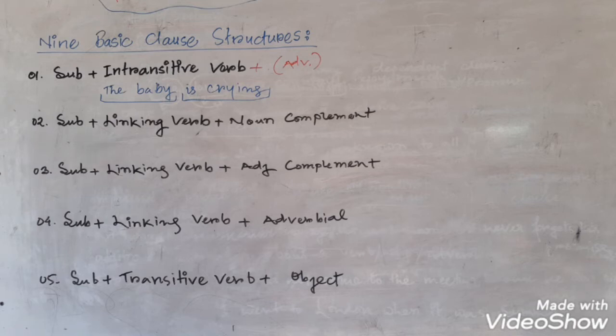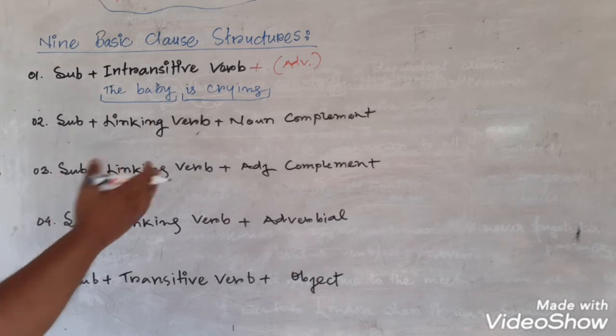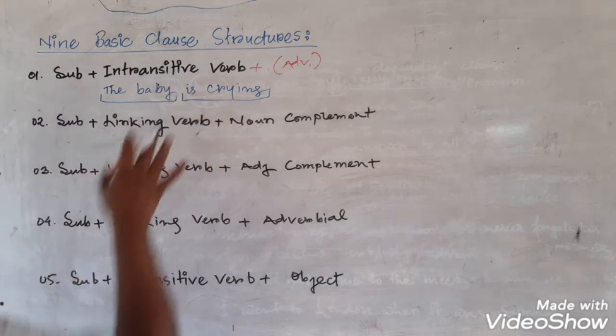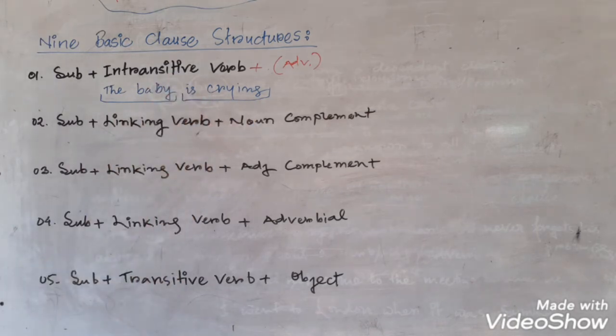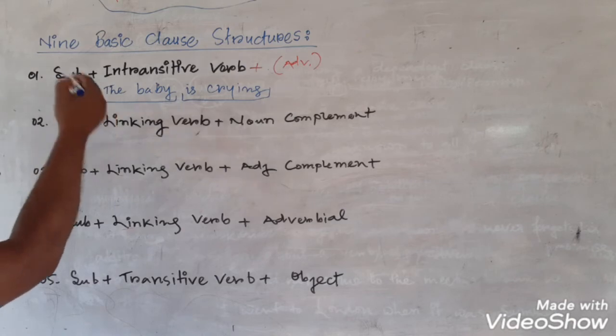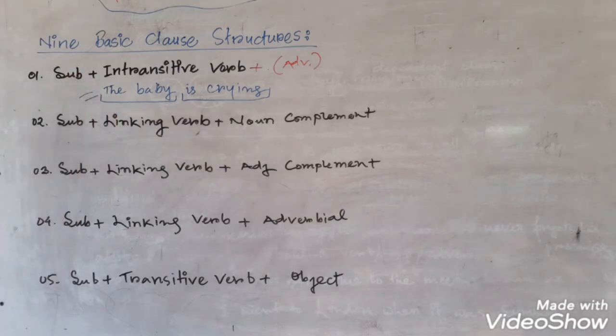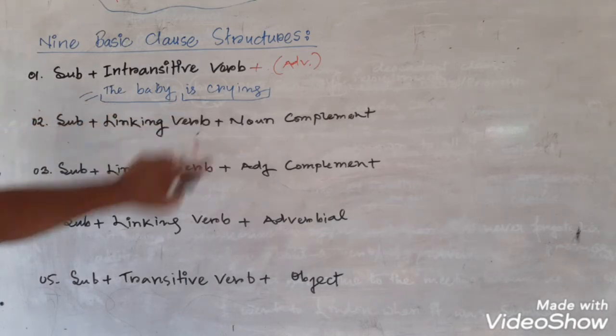What is crying? Whom is crying? There is no answer, and without an object the sentence is complete in itself. That's why it is not necessary to add an object with the verb crying, and it's a complete sentence. Okay, first of all it is a clause, and then because it expresses a complete sense, it is a sentence, right? So the first structure, the baby is crying.